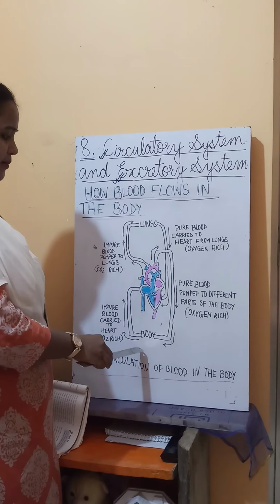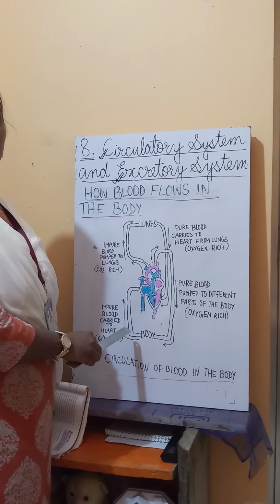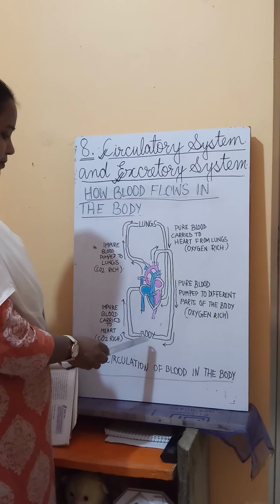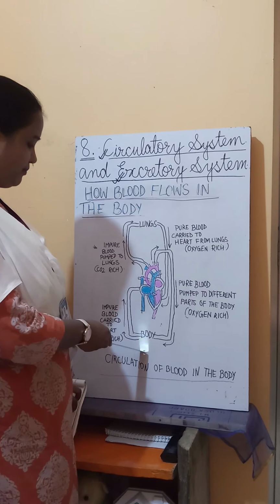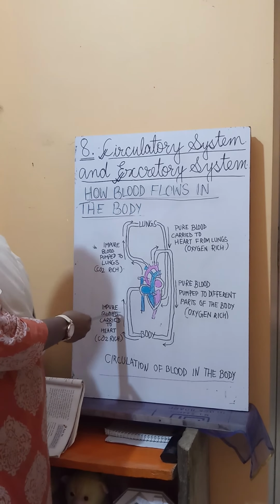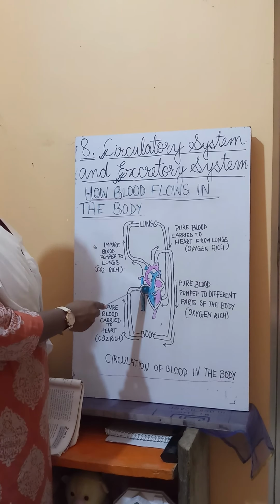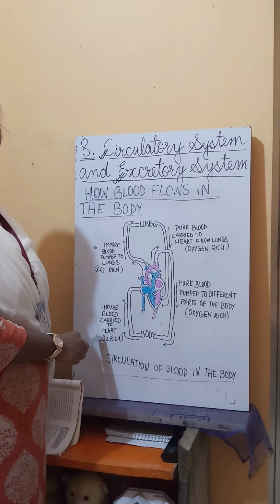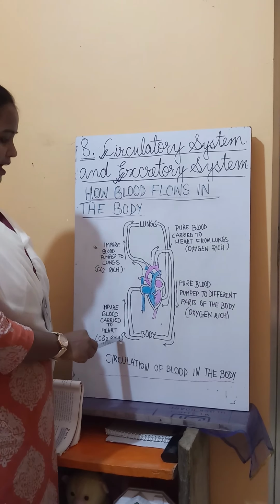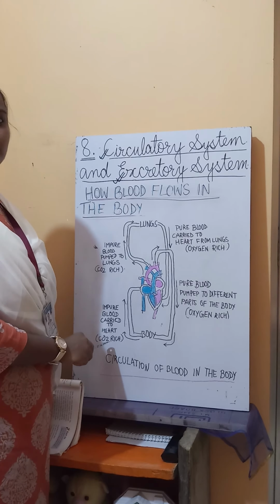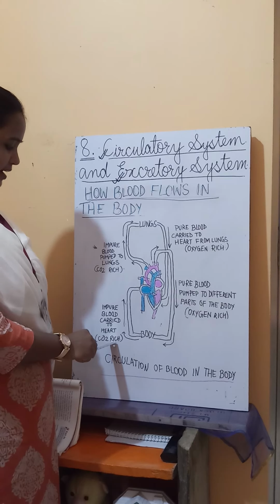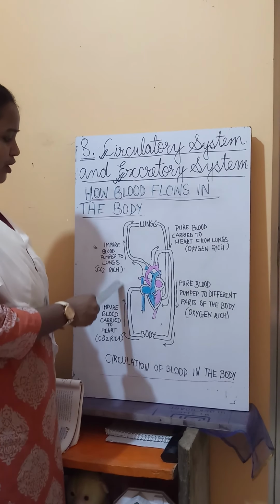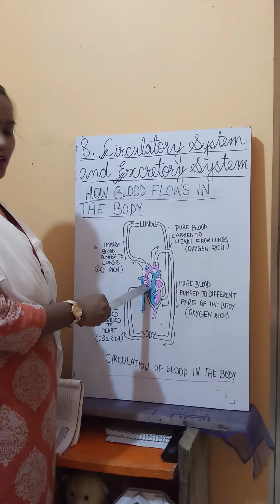In the whole body, the nerves run from top to bottom. So you can see here, from different parts of the body, the impure blood is carried to the heart at first. The impure blood, which is rich in carbon dioxide, CO2 rich blood. The short form of carbon dioxide is CO2. So this carbon dioxide rich blood is carried from different parts of the body to the heart at first.